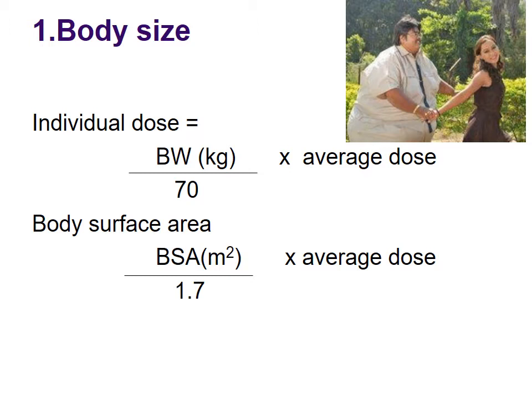So how to calculate the dose of the drug for an individual? The normal drug dose is made for a 70 kg person. You can remember that. So we can divide the body weight by 70 and multiply by the average dose. So it will roughly give an idea about the per kg dose of the drug. Remember, the normal dose is made for a 70 kg person. So if the weight is less than 70 kg, then the person is getting a little bit higher dose. And if weight is higher than 70 kg, then the person is getting a lesser dose.